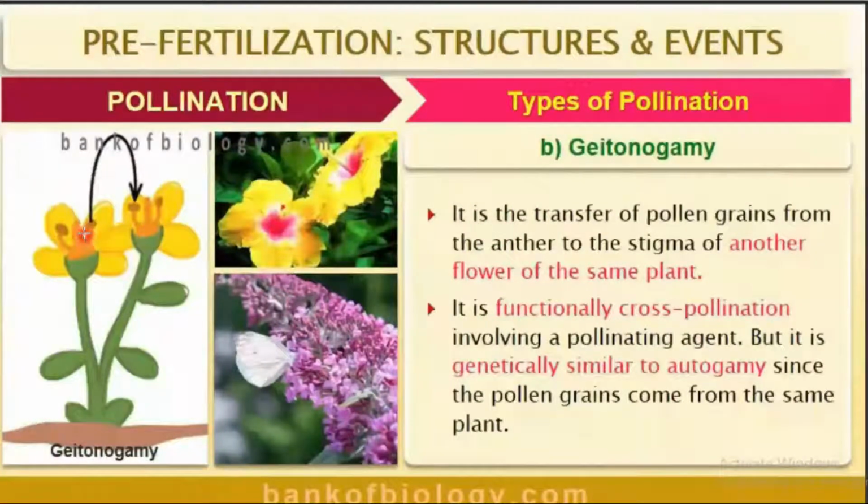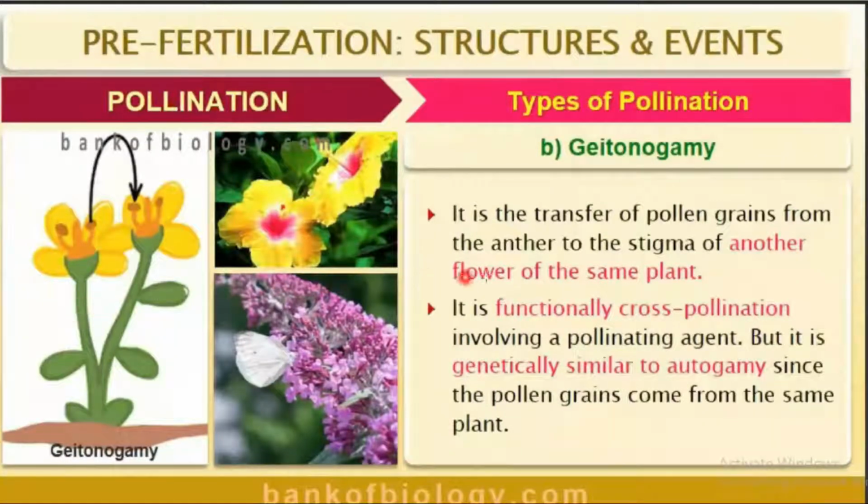See, from this diagram, it is very clearly understood: the transfer of pollen grains from anther to the stigma of another flower of the same plant. So, this is functionally cross-pollination involving a pollinating agent, but it is genetically similar to autogamy because it is taking place in the same plant.